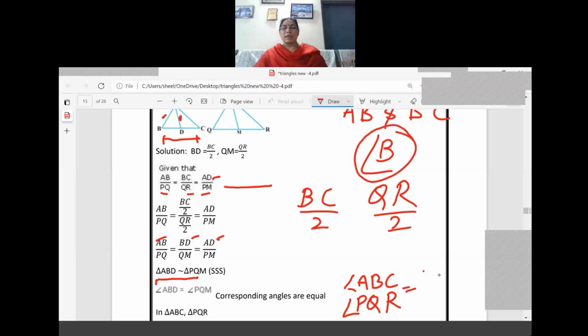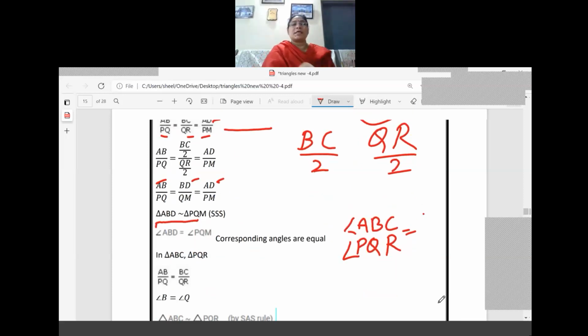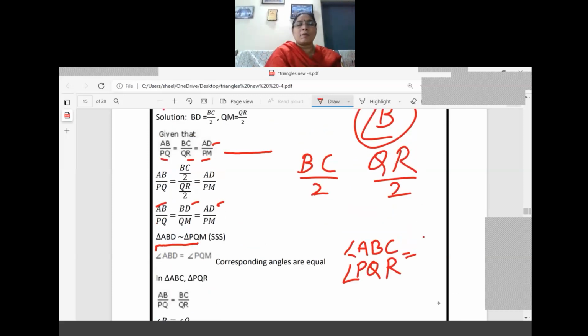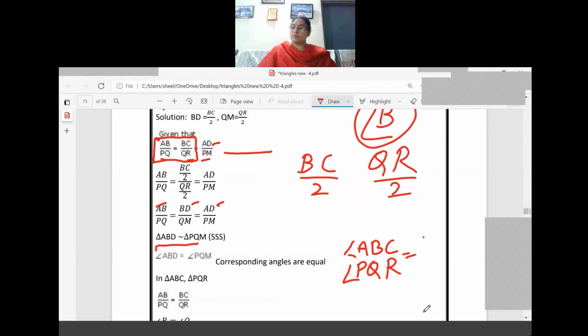So in triangle ABC and PQR, what we can write? The first two sides' ratio we got already, AB by PQ and BC by QR, that we have written. Now the included angle, angle B and Q, are written. So angle B is equal to angle Q only. What is the meaning of this? Triangle ABC is similar to triangle PQR by SAS rule, right? So once again, one of the important questions only.